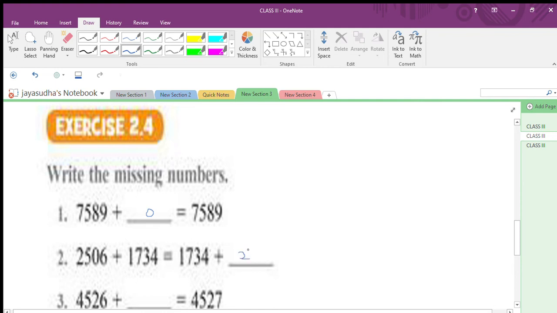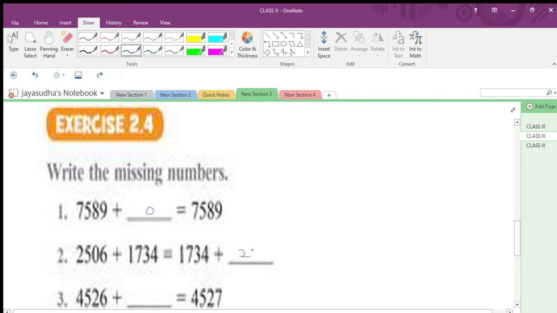Two thousand, 500, 6. Are you okay, children? What property have you applied here? Order property of addition. Are you okay? Now move on to the next sum, children.